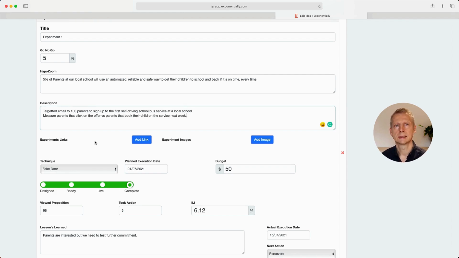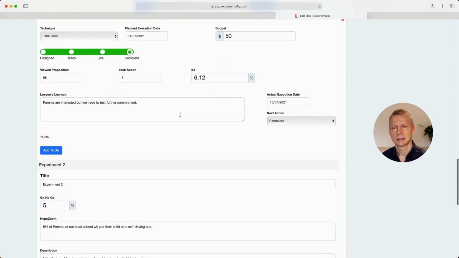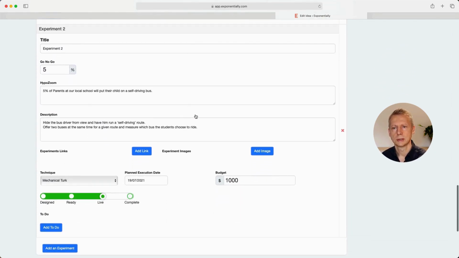So we've got a small contained set of 100 again, and what we're doing is pretending that there's a service available next week and they can actually book a time slot. So it's quite a specific action that they have to take to get that proper skin in the game. If this experiment runs, in this case, we're going to spend $50, for example, for some marketing to get it to the parents, and if it succeeds, then you can go to the second experiment and test actual skin in the game, which is, will parents put their child on the bus? Because remember, it's a self-driving bus, so it's quite a big leap of faith.